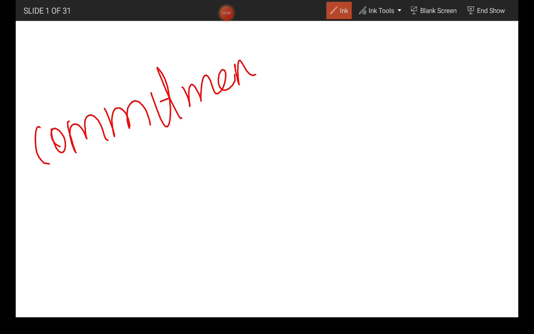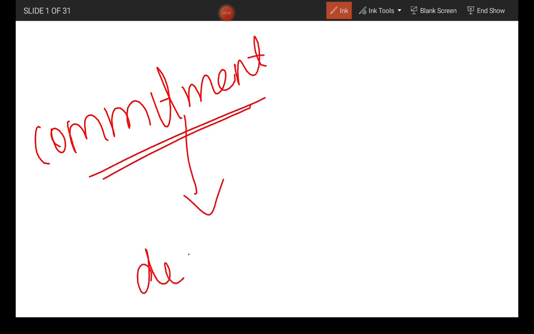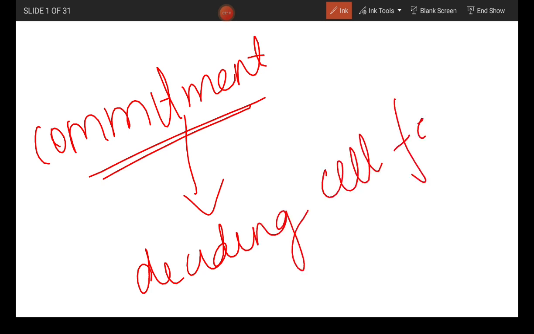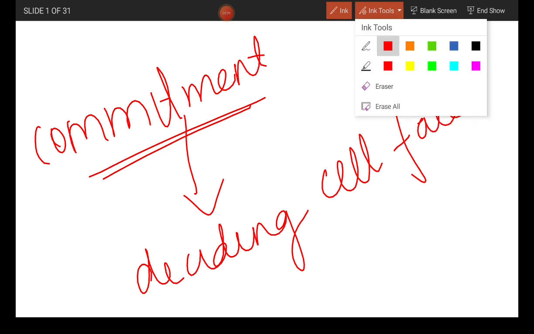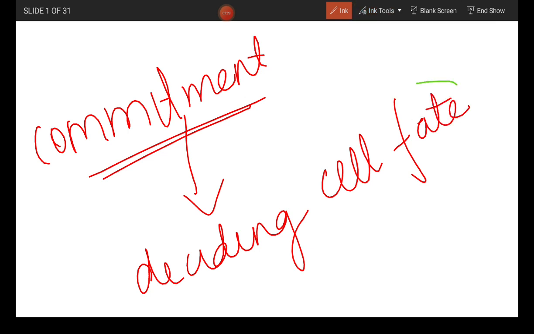Same thing, commitment in the case of a cell. Consider a stem cell. What is commitment for a stem cell? Deciding cell fate. So what is cell fate?